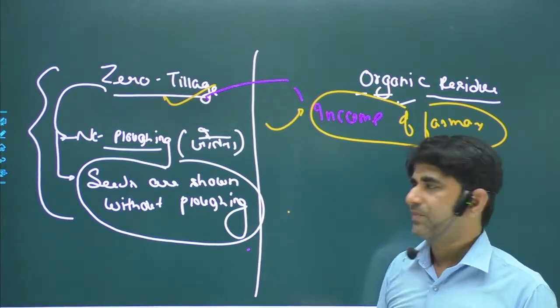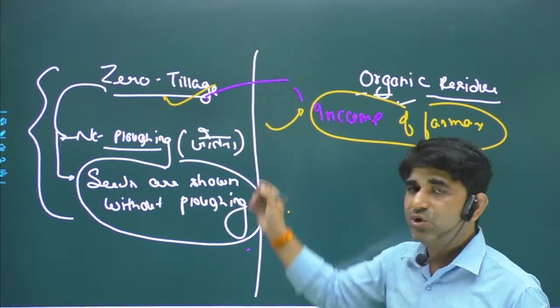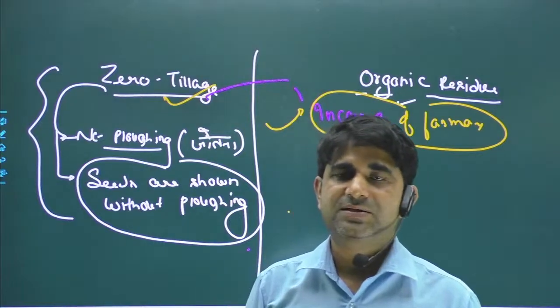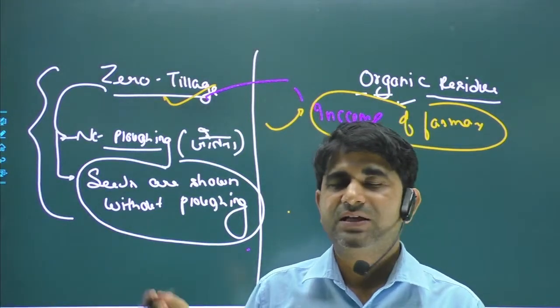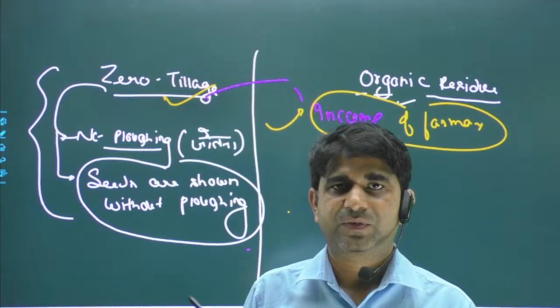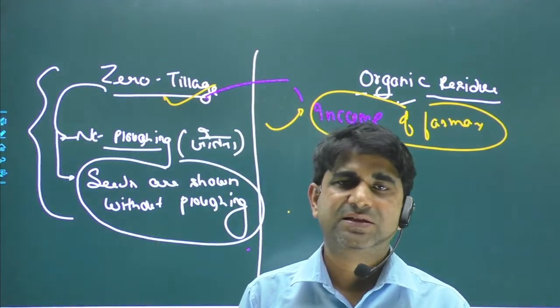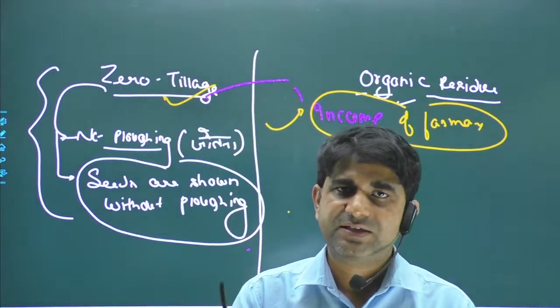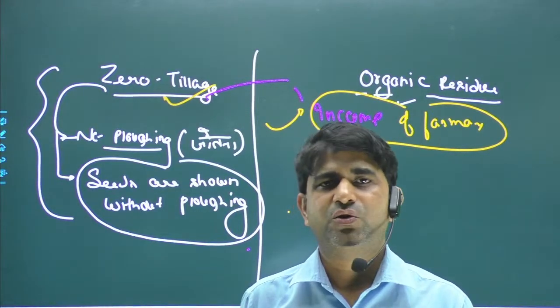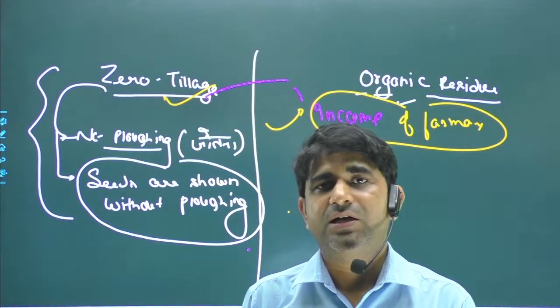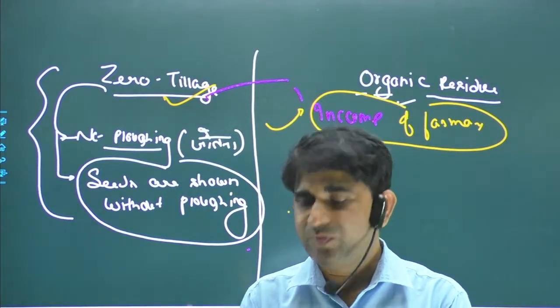Second thing is that in zero tillage a minimum use of water is required, because in that method mainly seeding methods are used. We generally provide seeding machines, by which we only provide seeds in that area. So it will also decrease soil erosion, and it will also decrease the water problem.